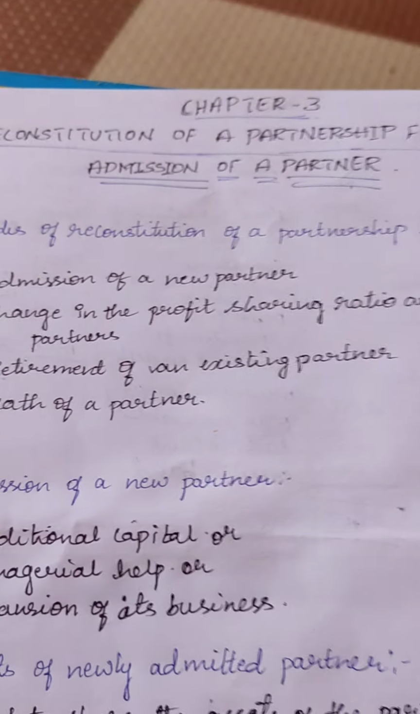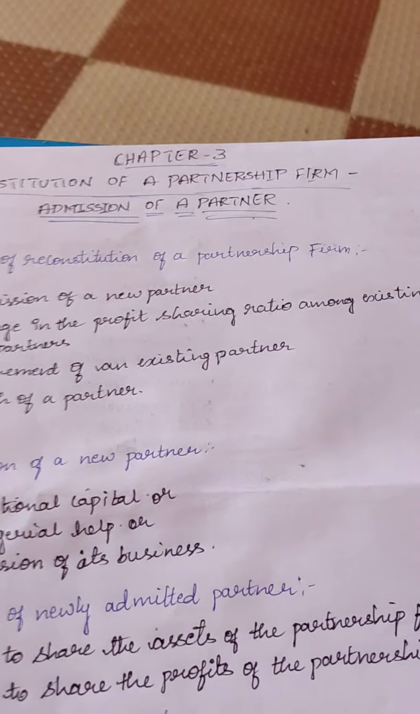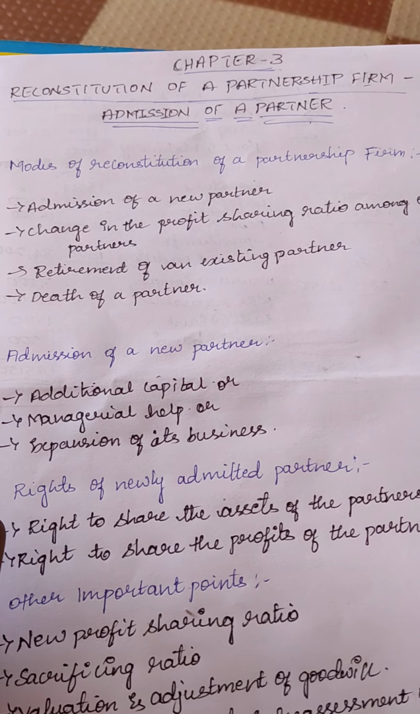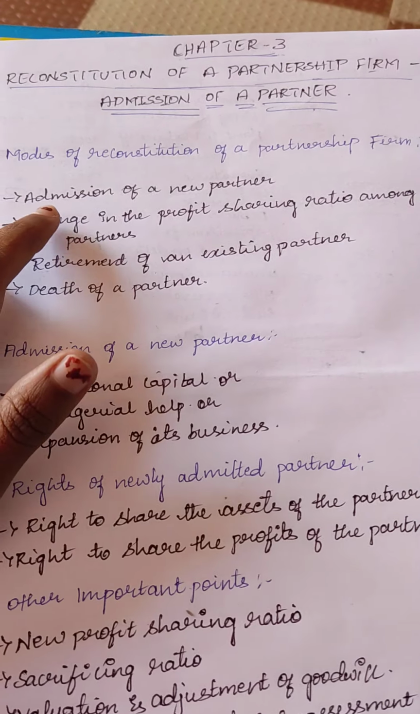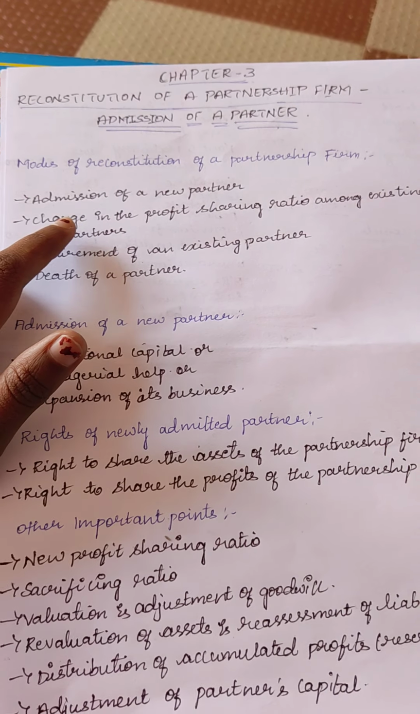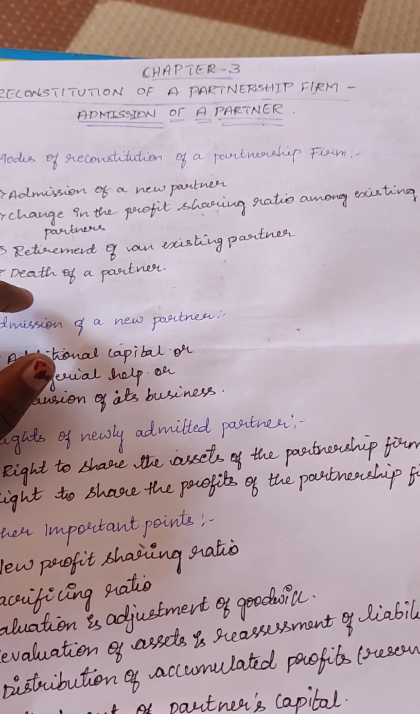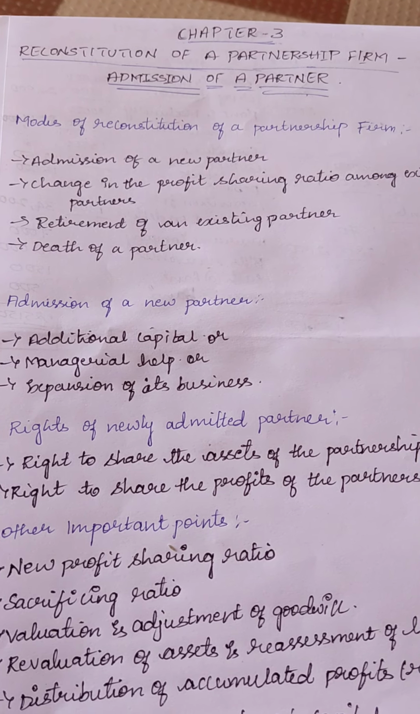Good morning, everybody. So today let's start with chapter 3, reconstitution of a partnership firm, that is admission of a partner. So in 4 ways the firm can be reconstituted. One is with the admission of a new partner. The other one is change in the profit sharing ratio among existing partners, retirement of an existing partner, and death of a partner. Today we'll be studying about admission of a new partner.